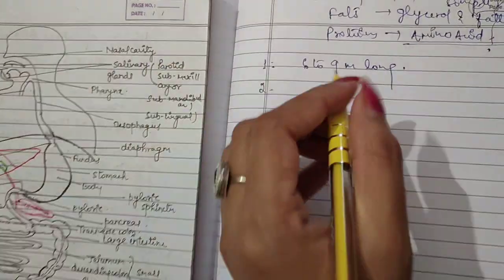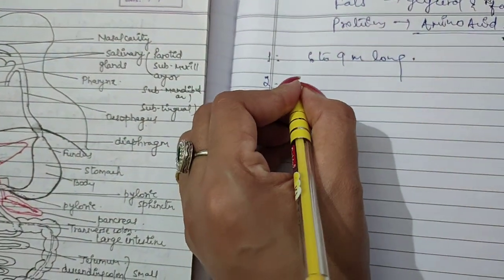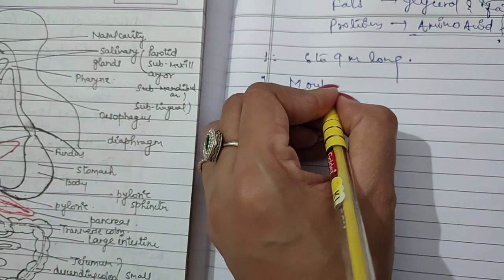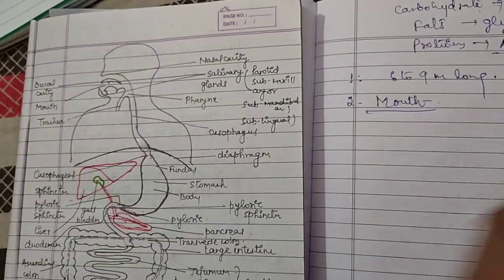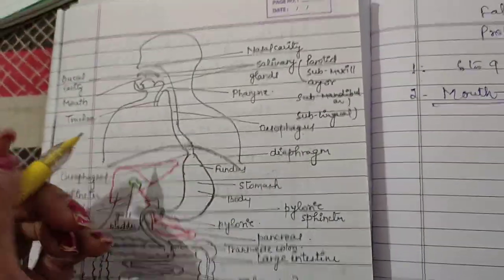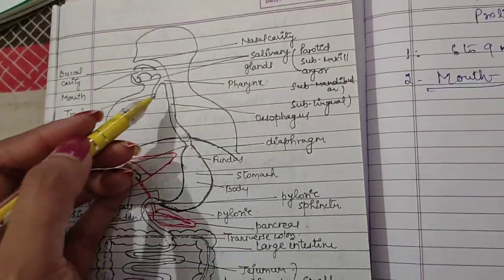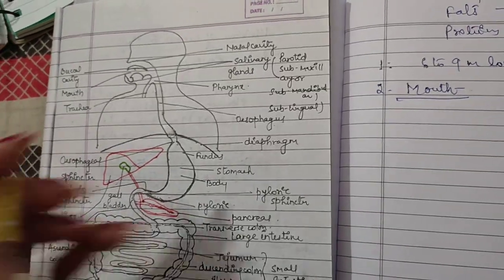So this is the pathway by which the food passes. First thing, we should talk about the mouth. What will happen in the mouth? In humans, digestion begins in the mouth, where both mechanical and chemical digestion occur.